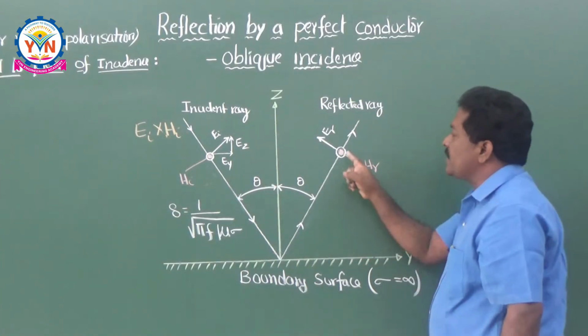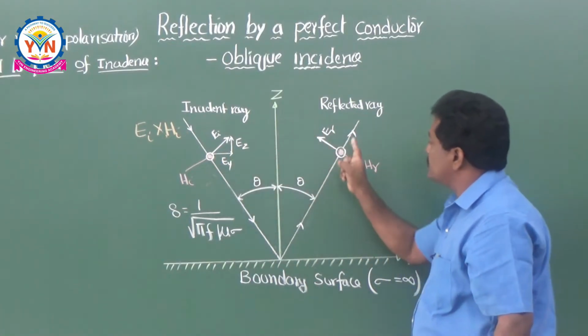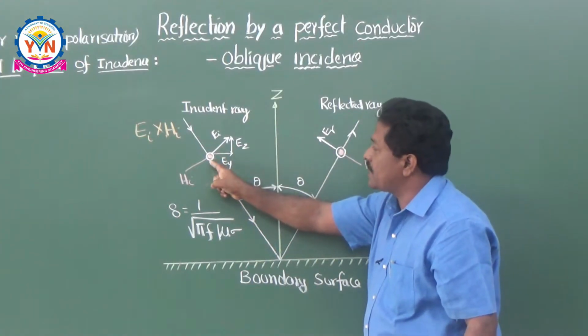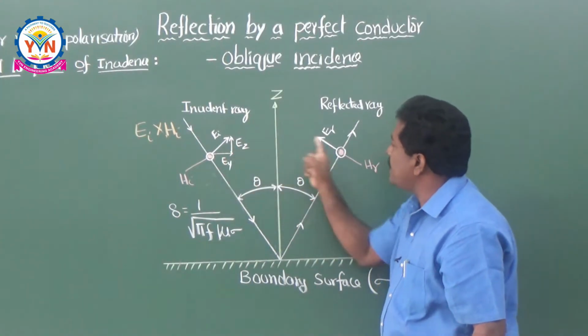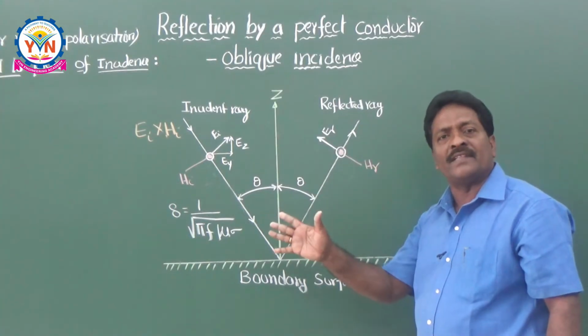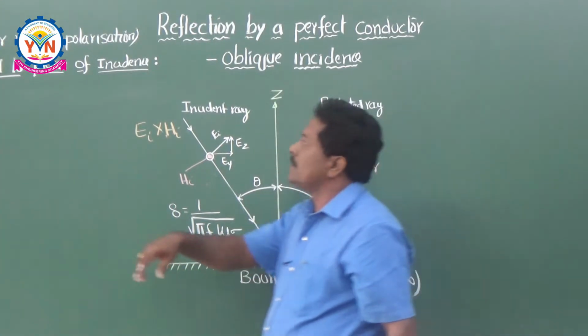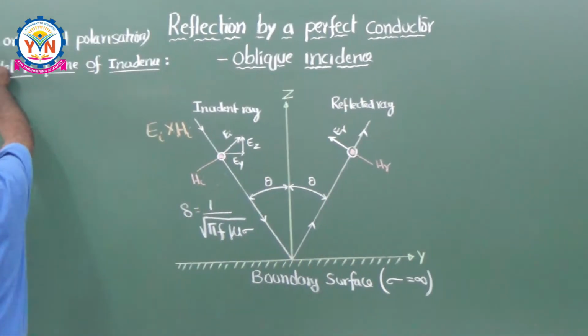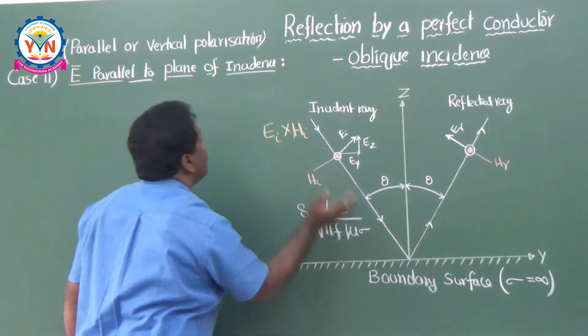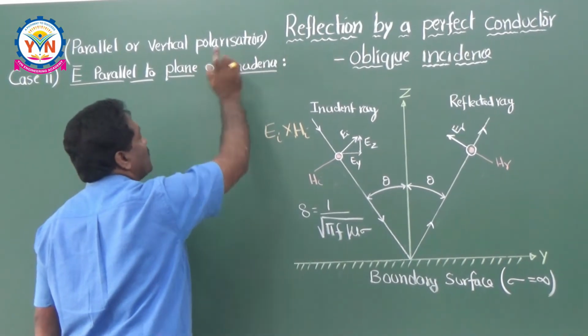In both rays, the magnetic field is perpendicular, whereas the electric field is parallel to the plane of incidence. If the electric field is parallel to the plane of incidence, it is called parallel polarization, or with respect to the boundary surface, vertical polarization.